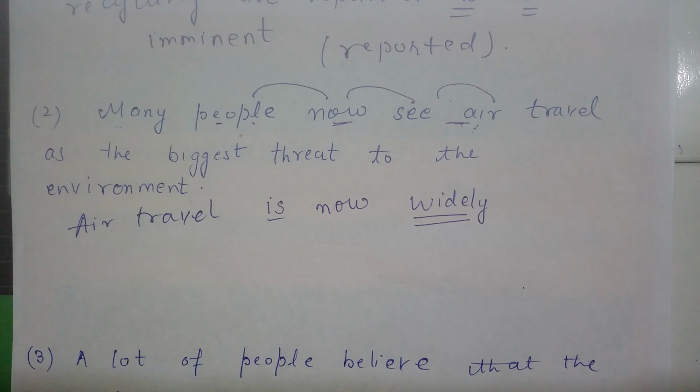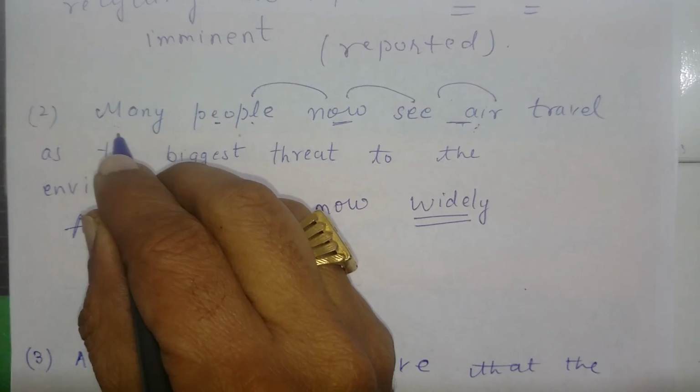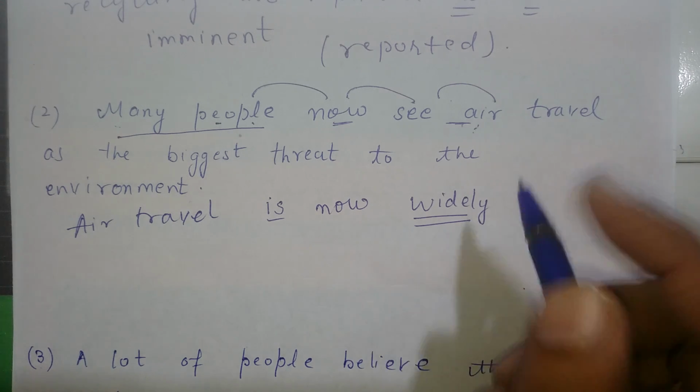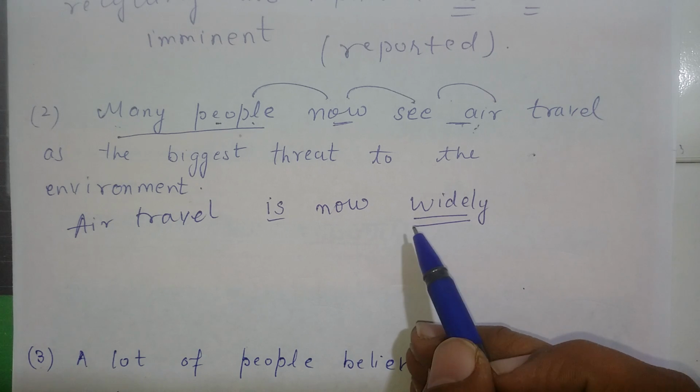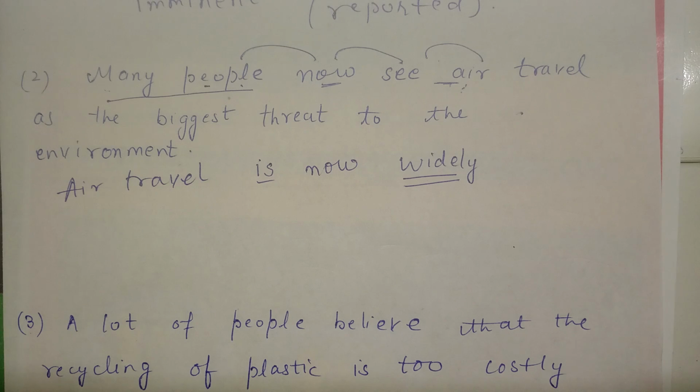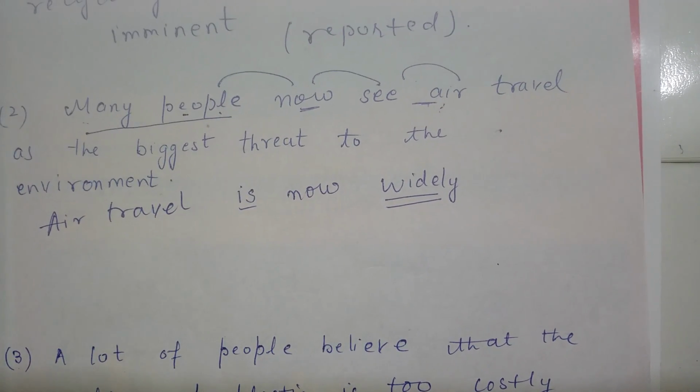So why these words? Why have I used widely here? What's the reason? Because I told you that I will delete "many people". When I am going to delete many people, I have to find an alternate word for it. So here the alternate word is commonly, widely, generally. So air travel is now widely. Fine. So up to here, widely is used to replace many people.